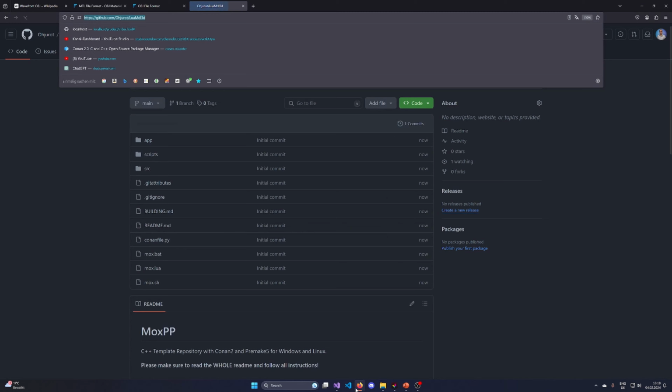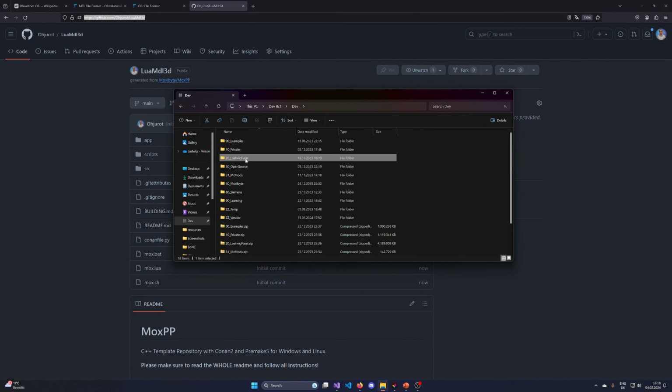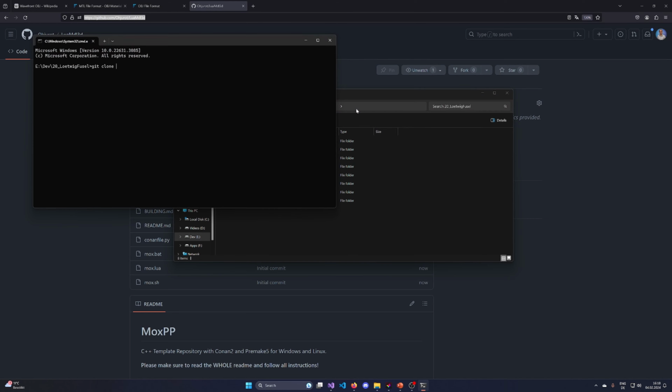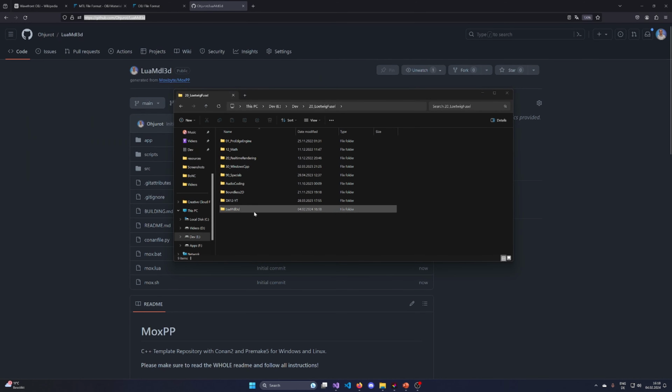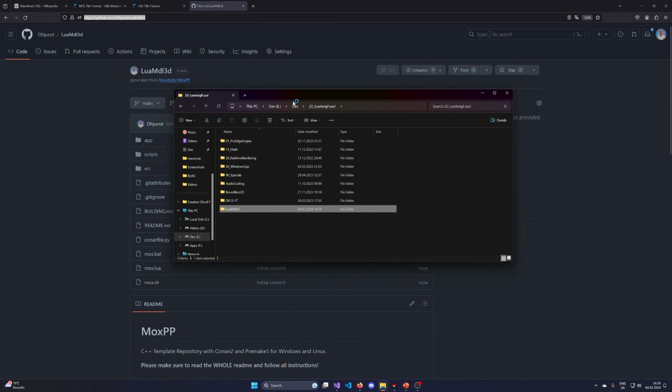Now, what I want to do is clone this. This is definitely the wrong folder. Let me clone this here. Git clone. There we go. Lua MDL 3D. Let's open this up with VS Code so that we can get started.